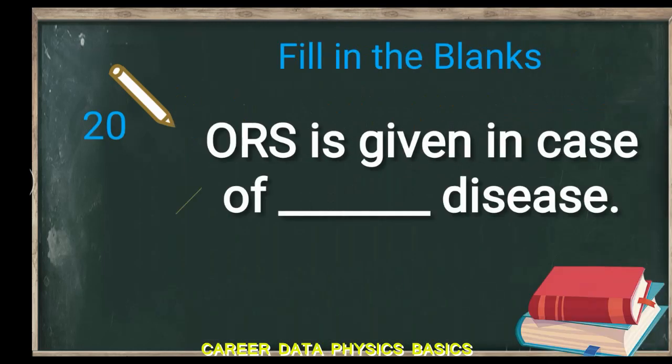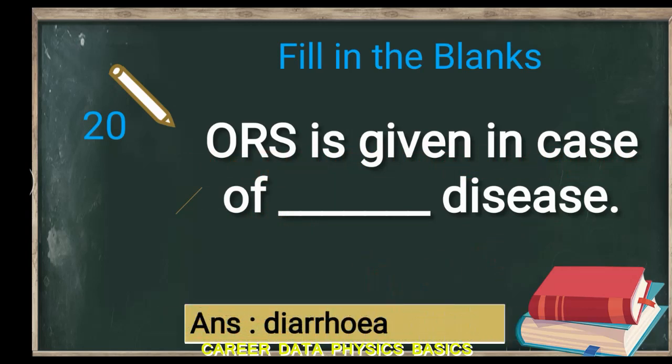Next question. 20th question. ORS. Oral rehydration solution is given in case of dash disease. Have you ever heard about the ORS? Yes, you are right. This is given in case of diarrhea. When there are symptoms of loose motion, doctors generally advise taking ORS with the help of water continuously, especially to young children or kids.